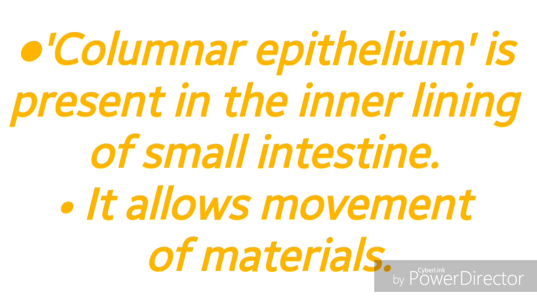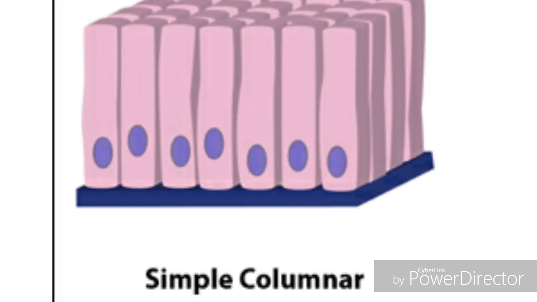Columnar epithelium is present in the inner lining of the small intestine. It allows movement of materials. The cells will be of that shape. In the inner lining of the small intestine, many villi will be there, which are very important for absorption of food material. You can see here columnar epithelium. Just observe the shape of the cells.